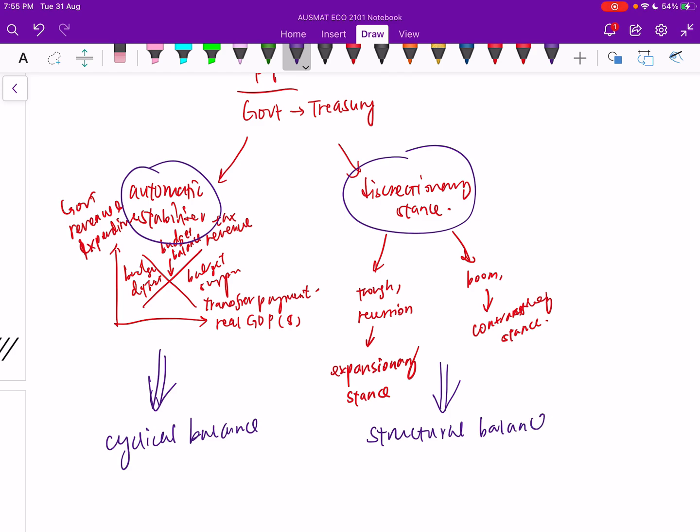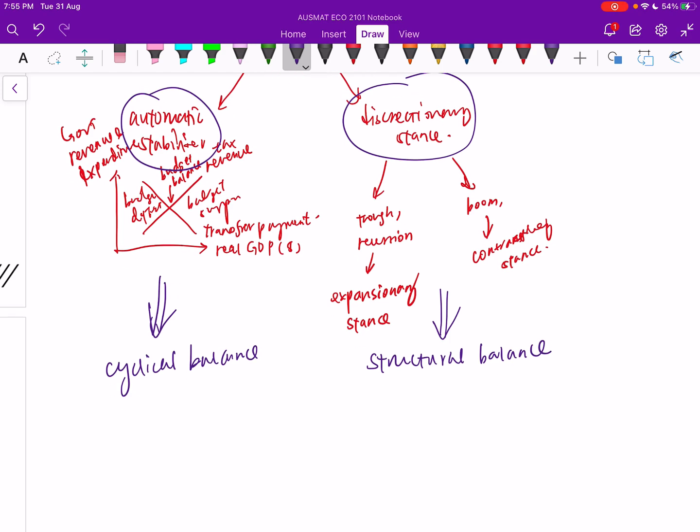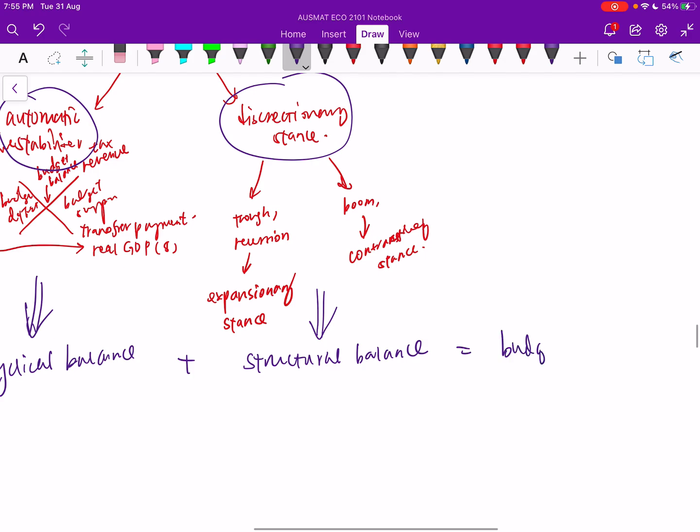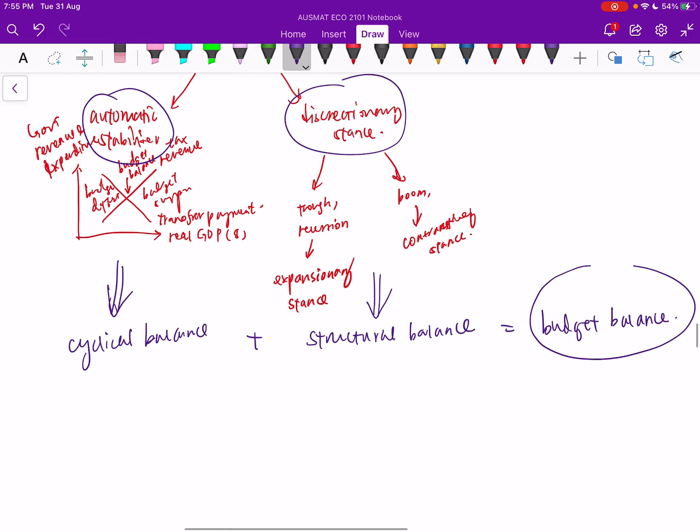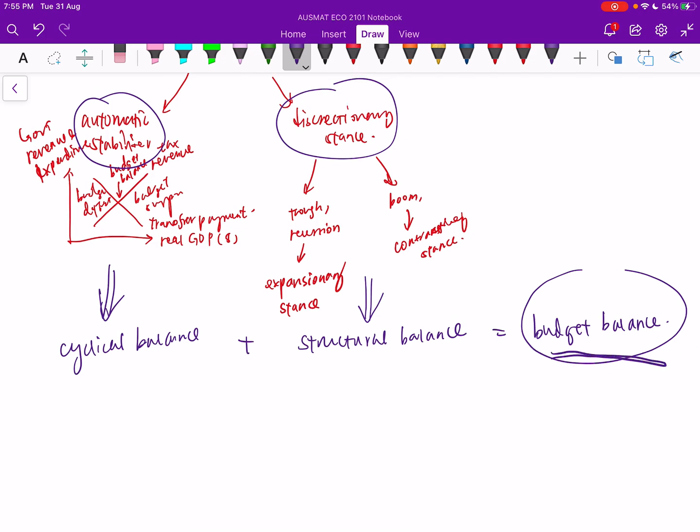Right. So these two will plus together, and they will become what we call the budget balance. Yeah, the budget balance. Under our budget, we're going to take into account two kinds of balance: the spending and revenue that we get from automatic stabilizers, as well as the spending or expenditure that we get from discretionary policy. So then it adds up to our budget balance.